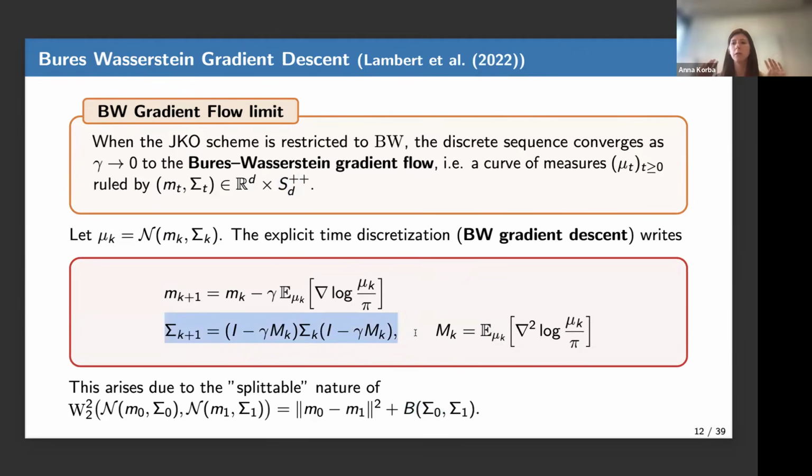It's the same. So indeed, you can think of Bures-Wasserstein gradient descent as optimizing means with respect to the Euclidean geometry and PSD matrices with respect to the Bures geometry. Thank you, that makes sense. And this arises because we consider the Wasserstein 2 distance that writes as two splittable parts.